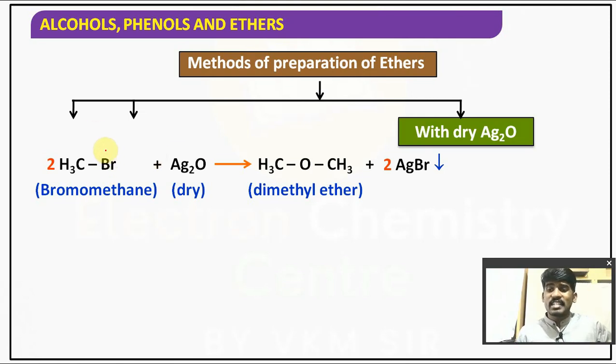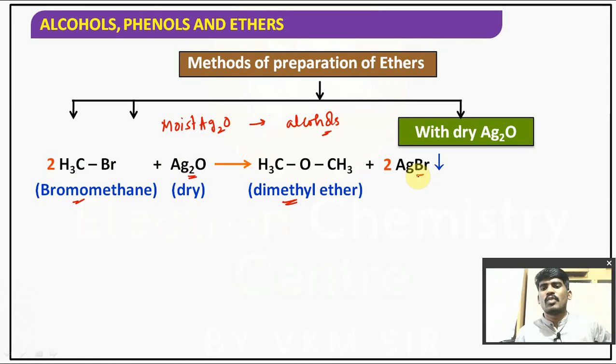See, in alkyl halides we have told if it is moist Ag2O, it gives alcohol with alkyl halides. But if it is dry silver oxide, it gives dimethyl ether with bromomethane, plus 2 AgBr. 2 moles of bromomethane with dry silver oxide gives dimethyl ether, and AgBr is formed as a precipitate. Understood?